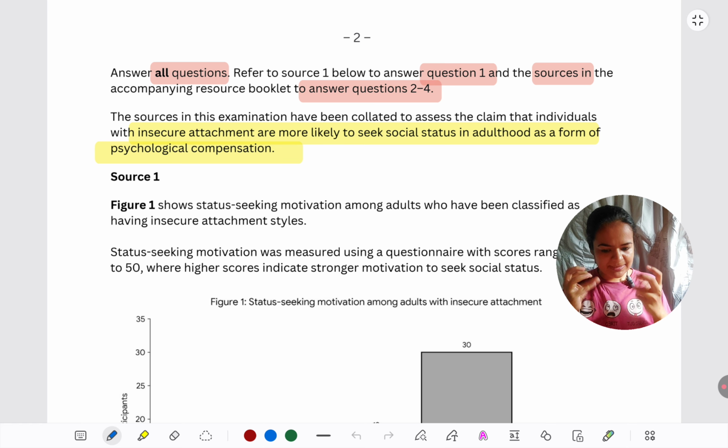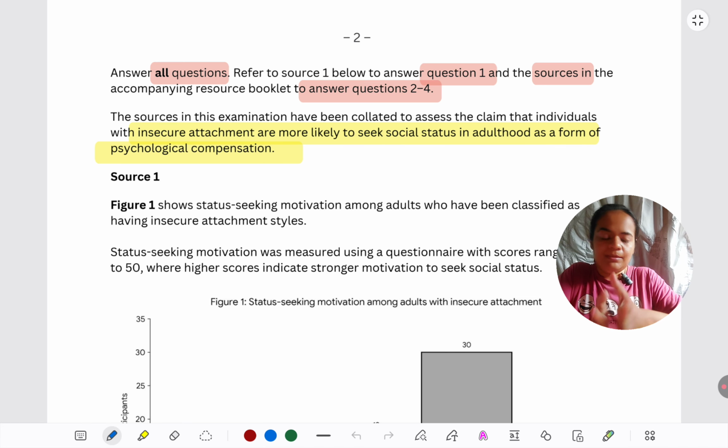This is what I've understood in my mind. So just to summarize it before I come to source 1: those who have been insecure as babies, to try to make up for the emotional void that they have, are going to try to get status in society when they grow up. Okay, I'm sure I've understood the claim now. Now only I will read source 1.